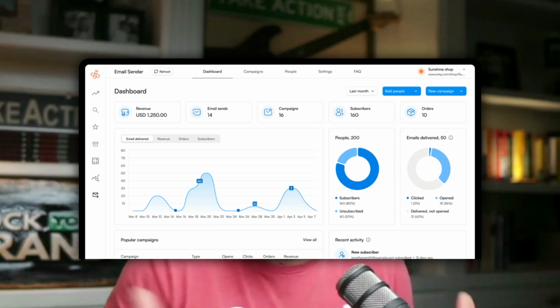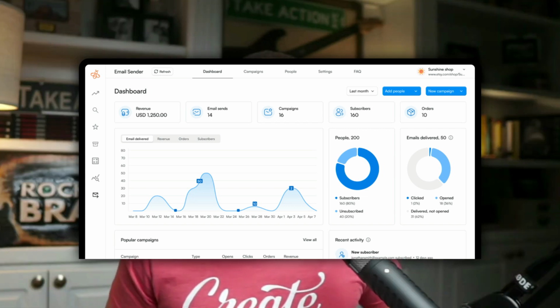And actually, Everbee email, man, they've taken the bull by the horns and they are creating amazing things that we're able to use to help us build our email list. So what I want to do here real quick is cover some of these and some of the things that we can do.